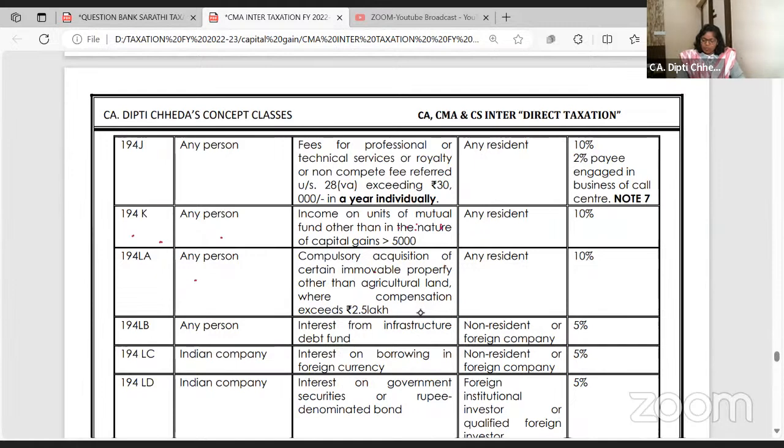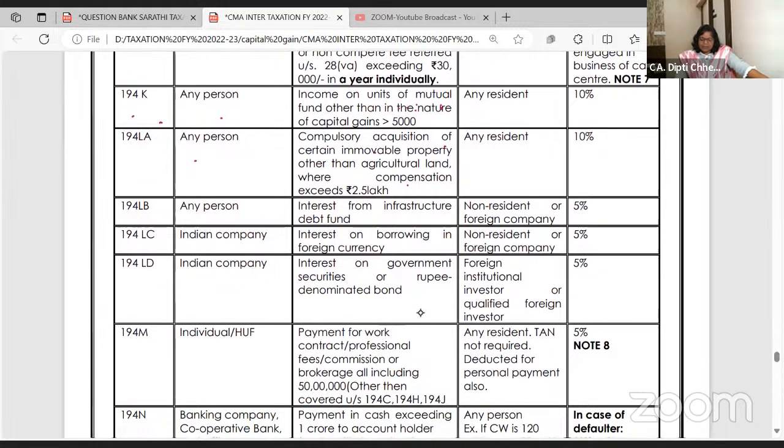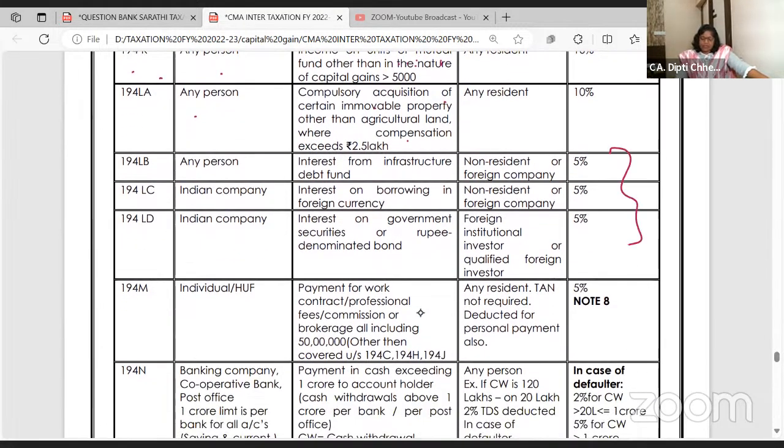194LA. Compulsory acquisition of immovable property other than agricultural land. Government is compulsorily acquiring your land, and if the compensation they pay you exceeds 2,50,000, then TDS deducted is 10%. These three are for non-residents.